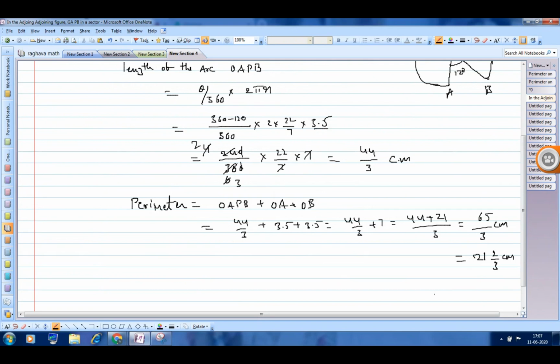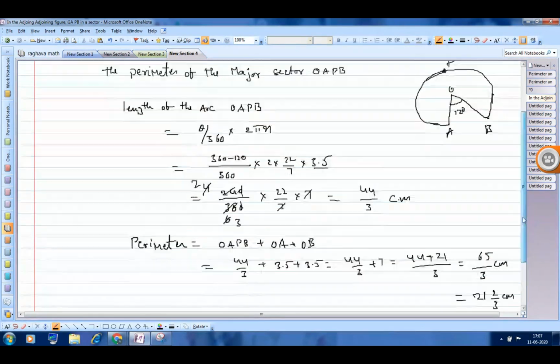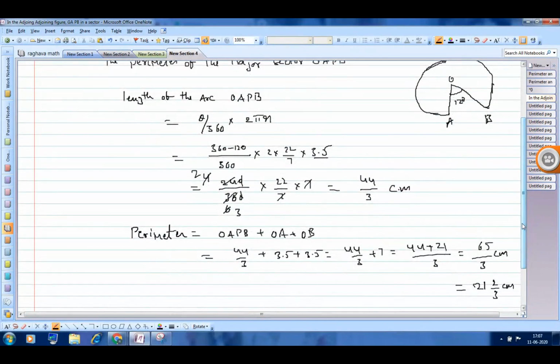Anyone got any doubt in this? Please let me know. We'll move to the next question if you are clear with this question. It's very simple. Just find out the length of the arc, add both the radius, that is the perimeter, according to our previous discussion.